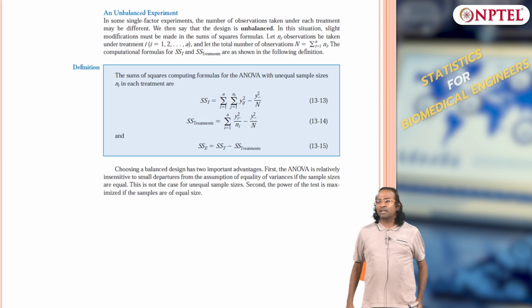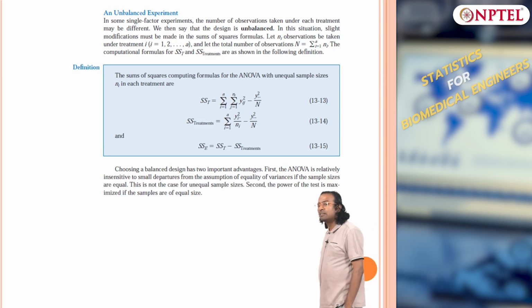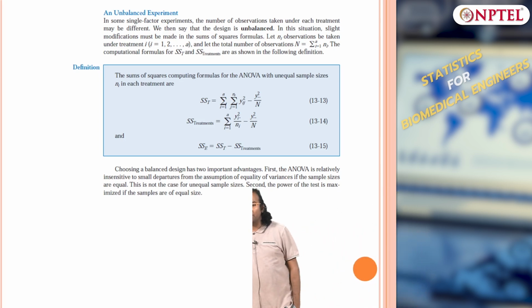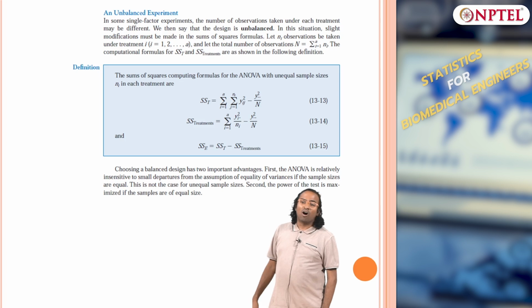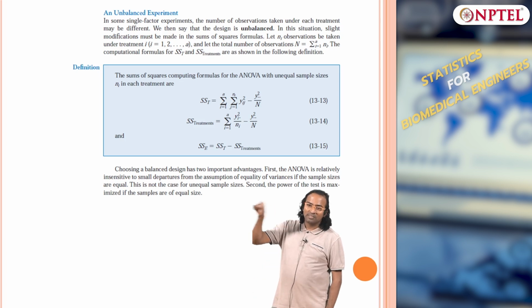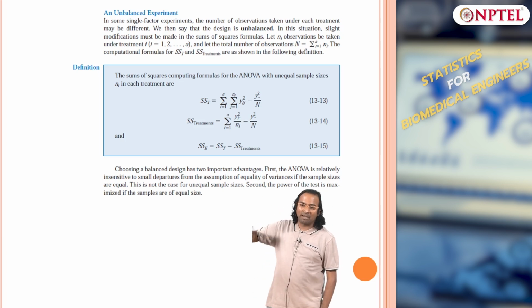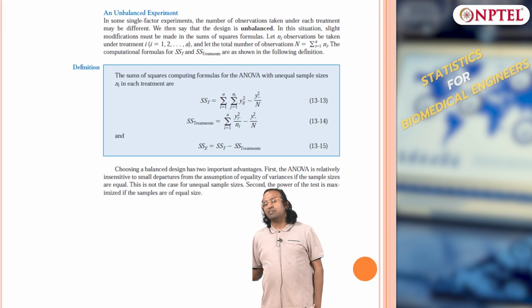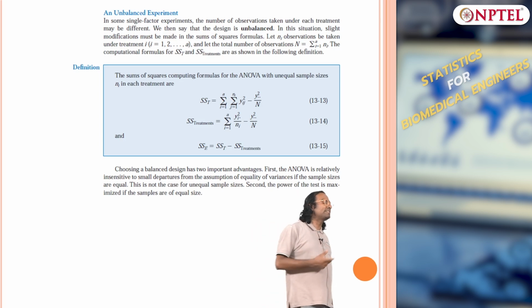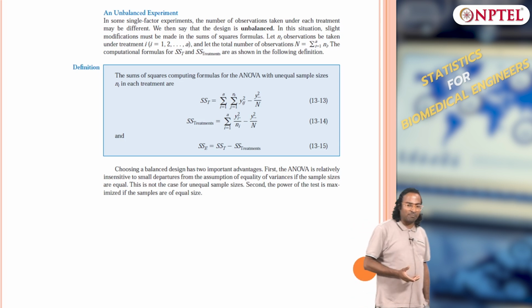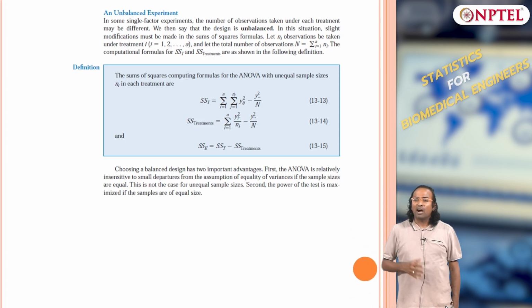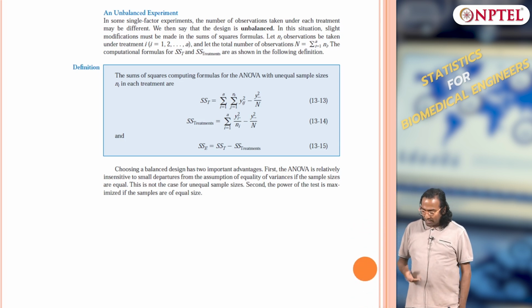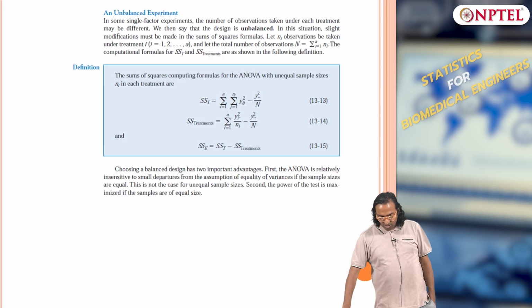What do I mean by balanced? Each treatment has the same number of samples. Remember, we have assumed all treatments have n samples, small n samples, which need not be true. Each treatment may have a different number of samples, and that has to be accounted for, and that is where we are accounting.